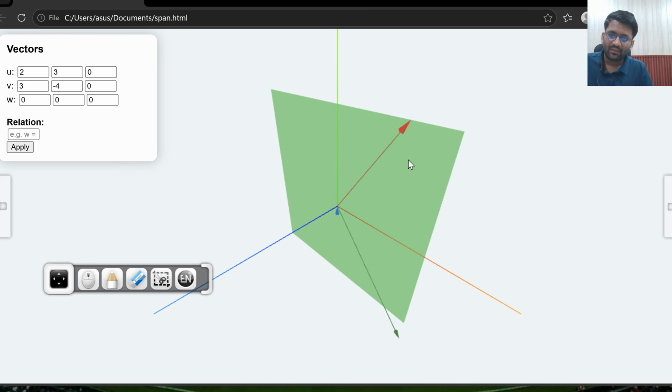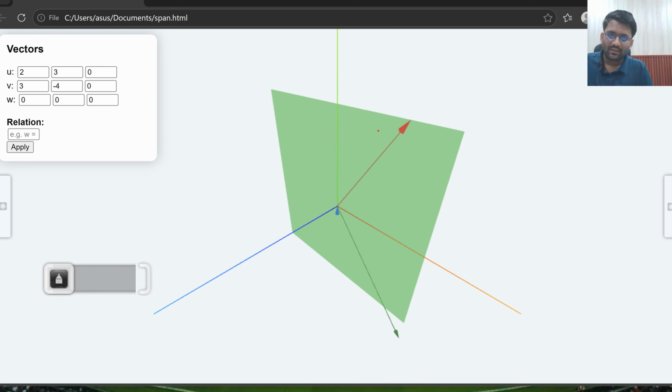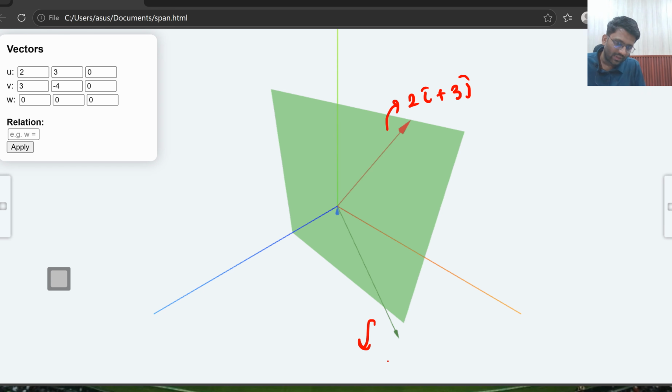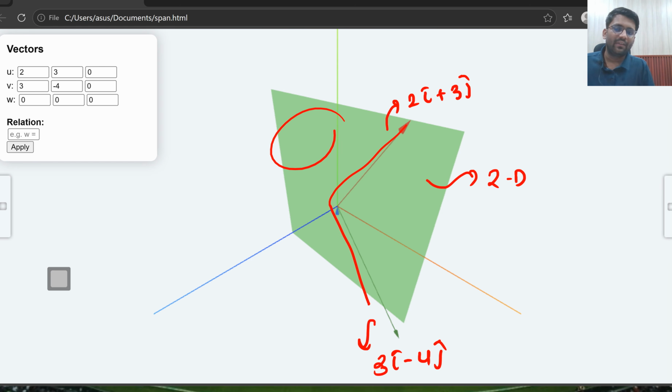So this is our vector. This vector is 2i cap plus 3j cap, and you can see this vector is downward, 3i cap minus 4j cap. So 2i cap plus 3j cap this vector, and 3i cap minus 4j cap this vector. So this is the 2D plane we are getting. So what does that mean? Using the linear combination of these two, I can write down any vector on this plane.